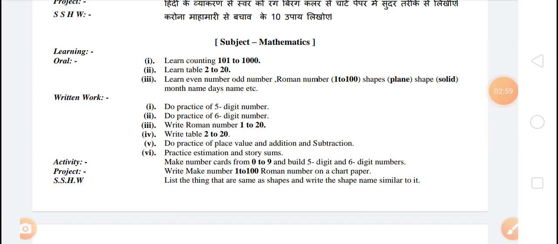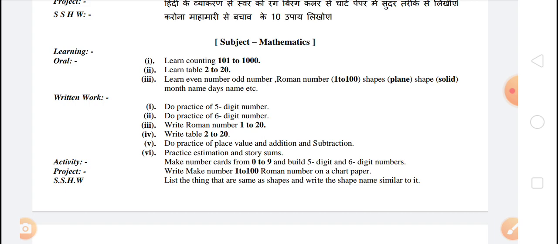You know these topics, you have studied these topics, so you have to do practice of place value related to addition and subtraction, and practice estimation and story sums. You know what estimation is, you have studied it in online class, so you have to solve questions related to estimation and story sums.